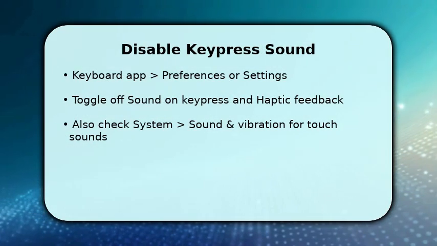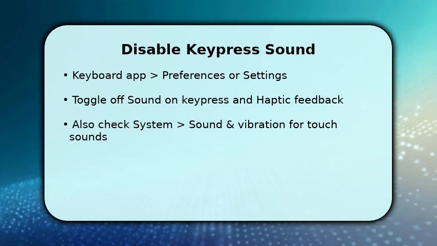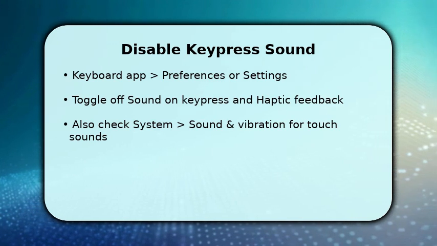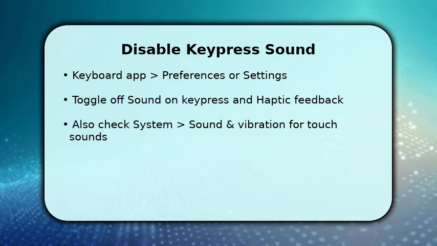Now, inside the keyboard app's preferences, turn off sound on keypress and haptic feedback to stop both click sounds and vibrations. If you use Gboard, it's under Preferences. For Oneplus Keyboard, look for sound and vibration.